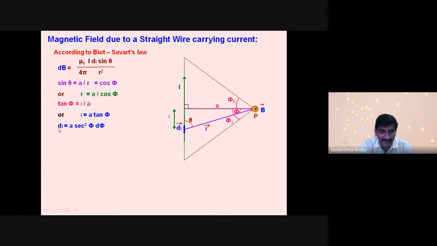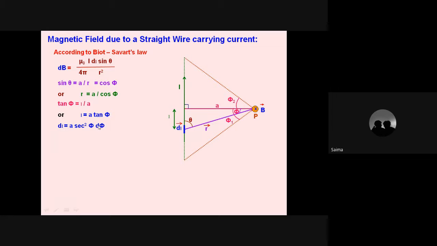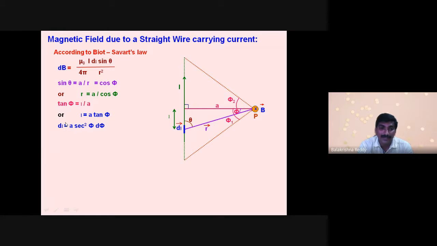Differentiating L, it becomes dL. If I differentiate tan phi, there is a formula: differentiation of tan phi gives sec square phi into d phi. Why again d phi? This phi also is differentiable. Got it? Now dl equals a sec square phi into d phi.